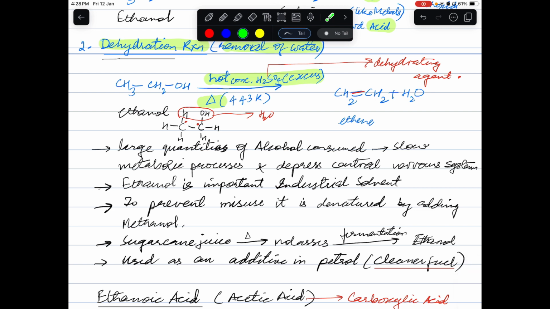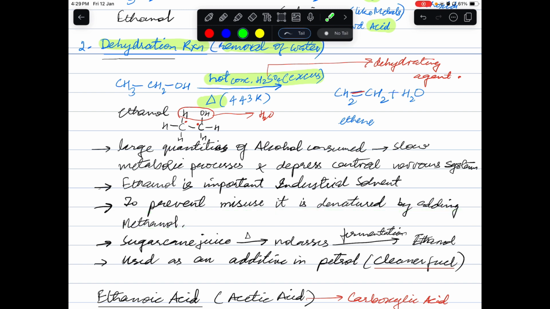Now other properties. When a large quantity of alcohol is consumed, it will slow down the metabolic process and depress the central nervous system. So a person will not be in his senses when a large quantity of alcohol is consumed. Next, ethanol is an important industrial solvent. To make sure it is used industrially for good purposes like medicine, we make denatured alcohol as we discussed. To prevent misuse, it is denatured by adding methanol.